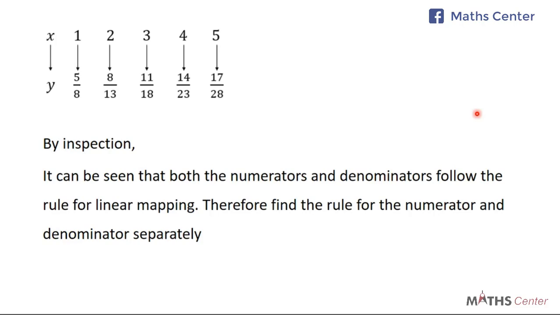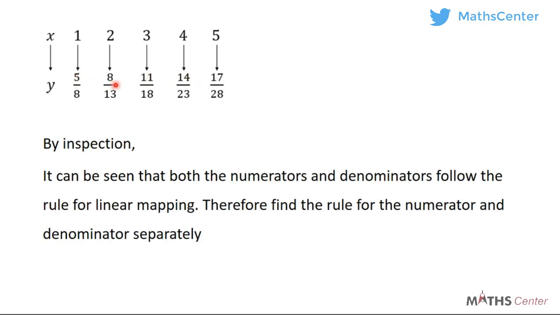Now this is what I mean. We are certain that this is not linear, this is not exponential. So we have to find a way of finding the rule. Now this is a fraction. You know that fractions have a numerator part and a denominator part. So let's consider the numerators. If you consider the numerators, you can see that we have 5, 8, 11, 14, and 17.